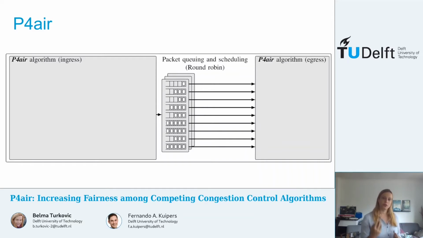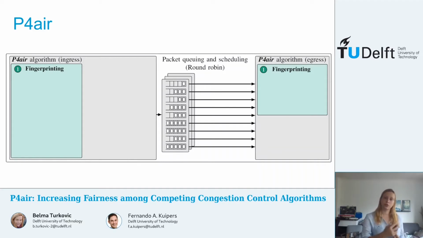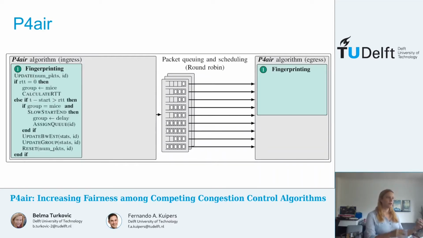So the first module is the fingerprinting module, which is also split now between the ingress and the egress block. The main purpose of this module is to group flows based on their congestion control algorithm. When a new flow is received by the switch, it's initially classified as a short-lived flow, as we see here. So that is a mice flow, a flow that is still in its slow start phase.